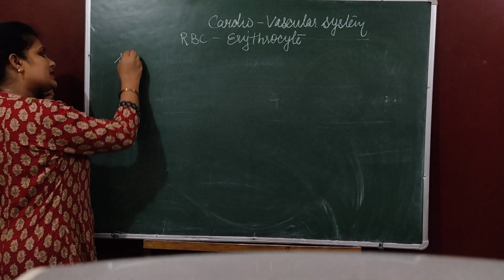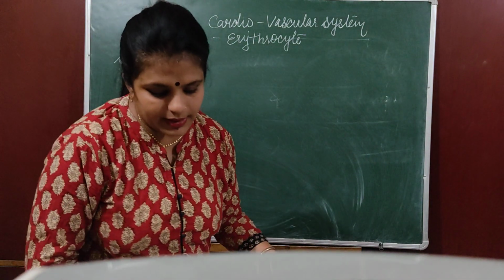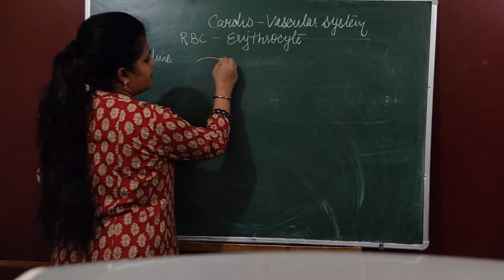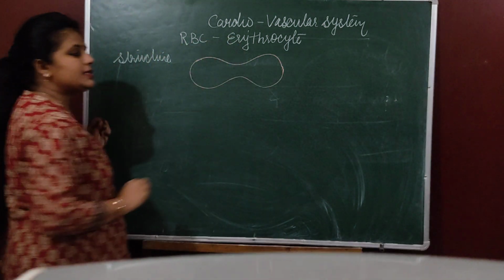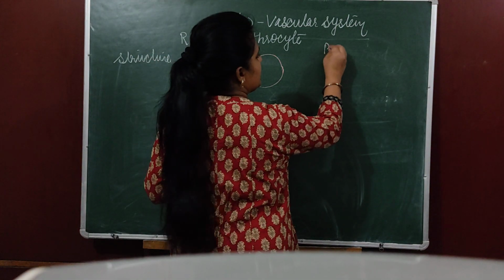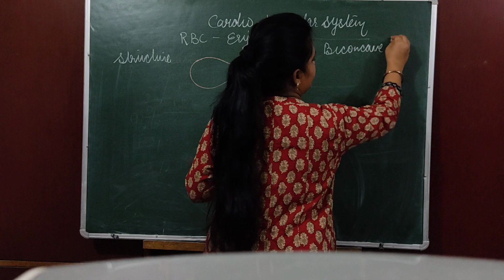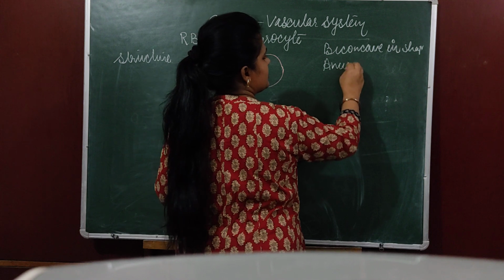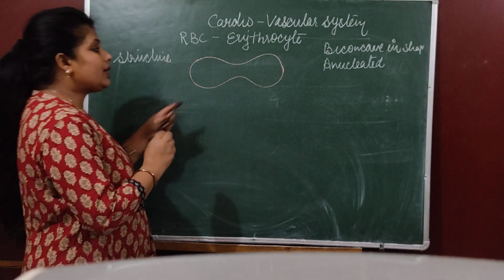Let's first understand its structure. RBC is biconcave in shape. Biconcave, I hope you understand, this kind of biconcave shape. Mature RBC of mammals does not contain a nucleus. So the first point is biconcave in shape. Anucleated means no nucleus in a mature RBC. They do not have a nucleus.